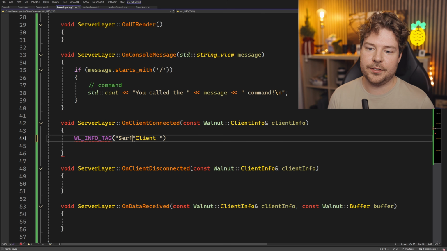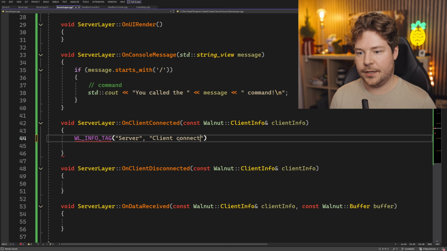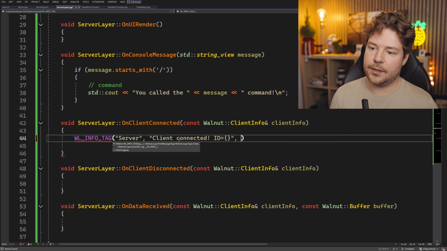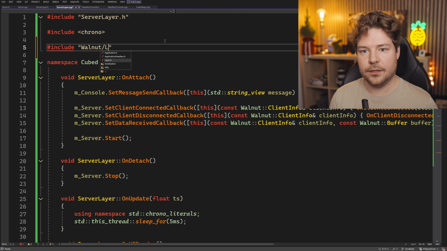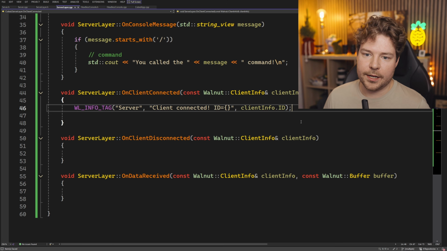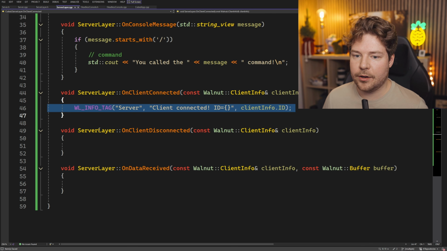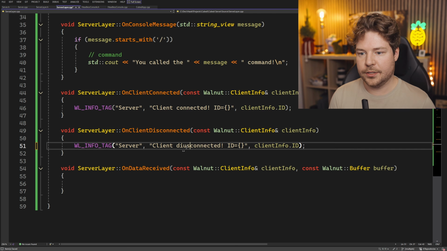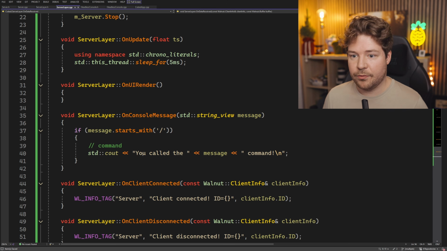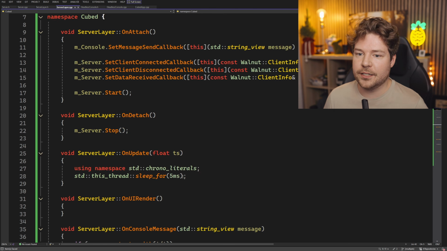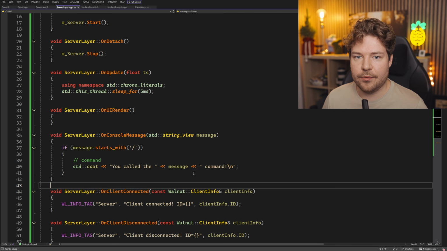So let me just tag it with server, and then we'll just say client connected ID equals, and then we'll have client info dot ID, and then we'll have to include Walnut core log.h. Okay, so there we go. We're logging our client connected. Let's also log disconnected. And then on data received, obviously we can do something with that if we want. So now we effectively have the ability to run a server and, I don't know, receive data.